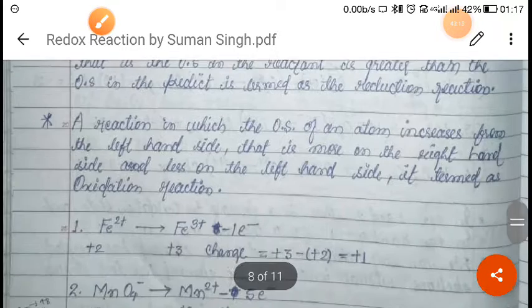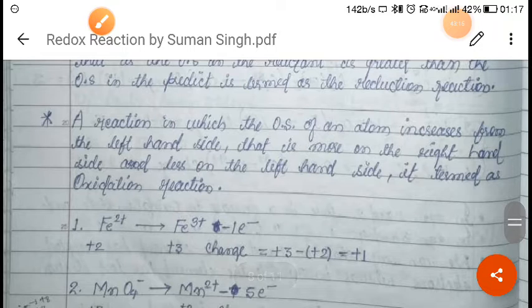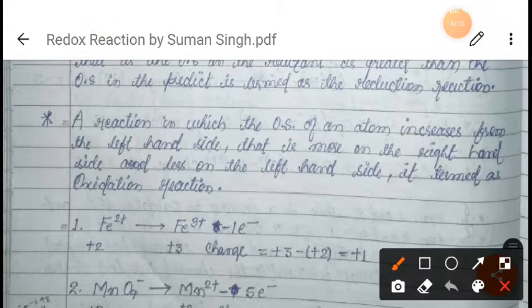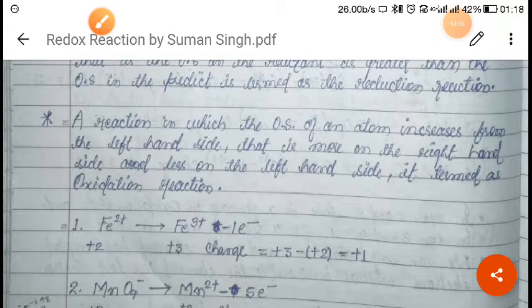Now just reverse this one. If a reaction in which the oxidation state of an atom increases from the left hand side, okay, and that is more on the right hand side, then what we can say, that type of reaction is called what? Oxidation reaction, right? Simple, you just try to remember this. If the oxidation state on the left hand side is greater, then it is a reduction reaction. If the oxidation state on the right side is greater, then it is an oxidation reaction.